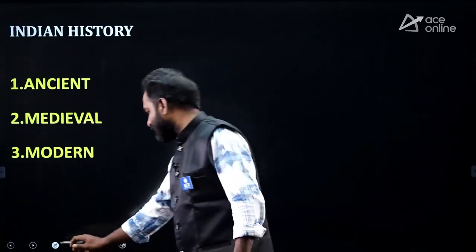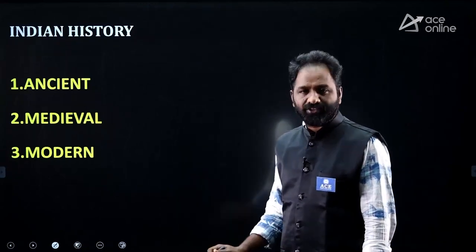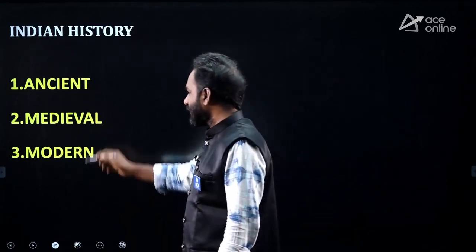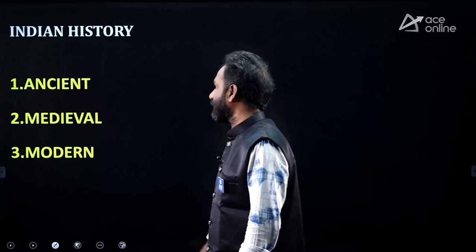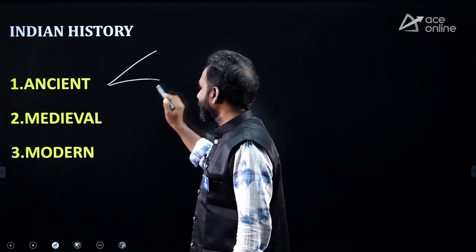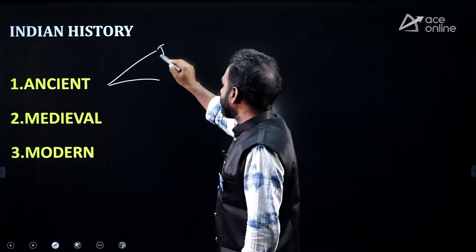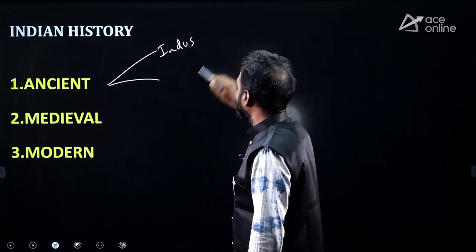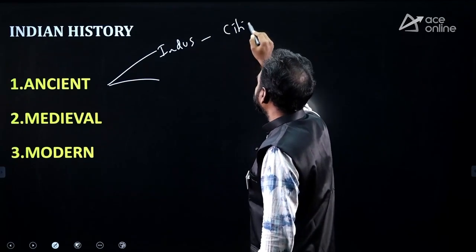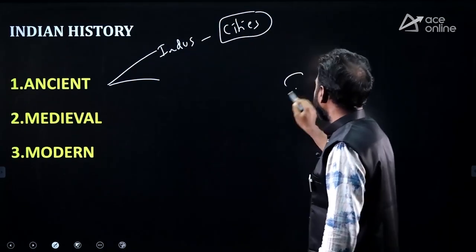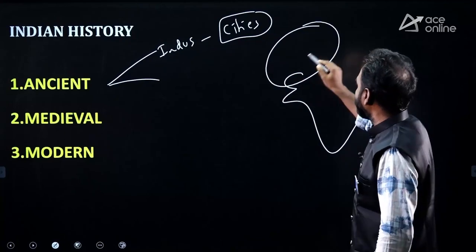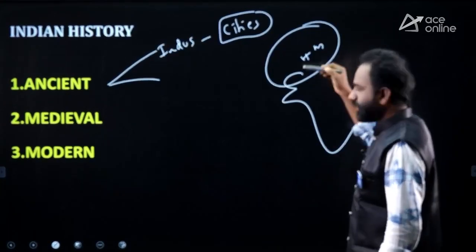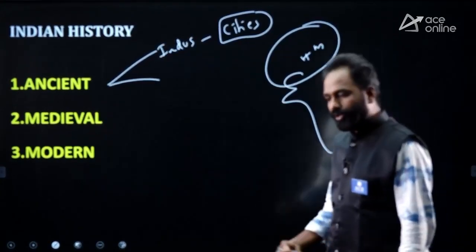Of course, it is very vast. For every subject, you can get 4 to 5 questions. Ancient, medieval, as well as modern. Now come to ancient, where you are going to give importance. First, give importance to the Indus Valley civilization. In the Indus Valley civilization, please focus on cities, like Mohenjo-daro, Harappa, Chanhudaro, Lothal.